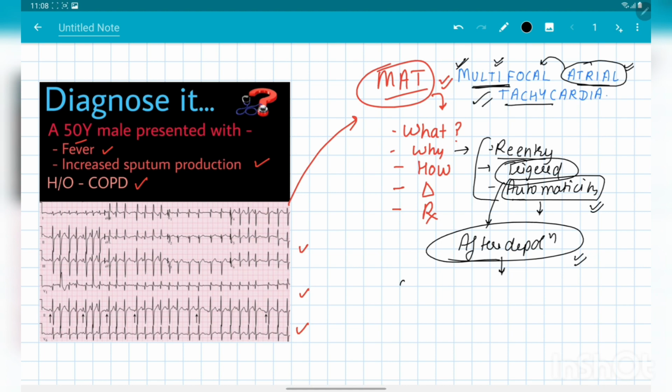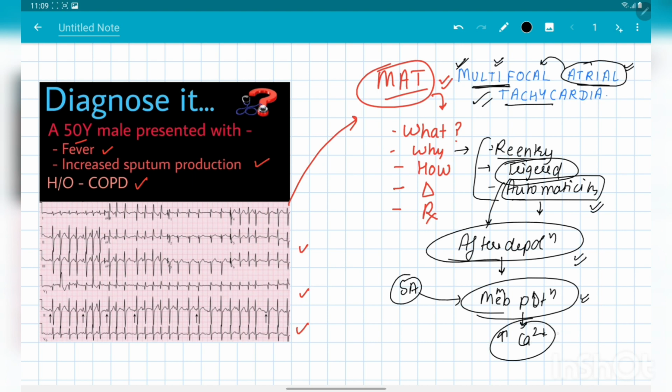Due to the SA nodal activity, as we know, the SA node is situated inside the right atrium, and due to that SA nodal activity, there is a change in the membrane potential inside the other cardiac myocytes. That change in the membrane potential, sometimes in some abnormal cardiac myocytes, may lead to calcium overload, and calcium gets overloaded inside the cells.